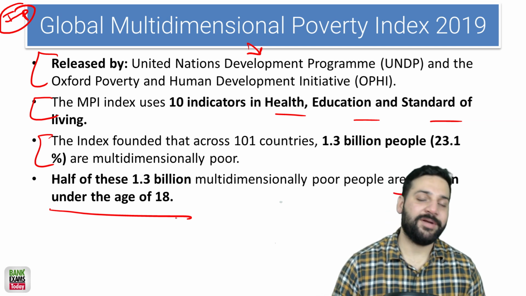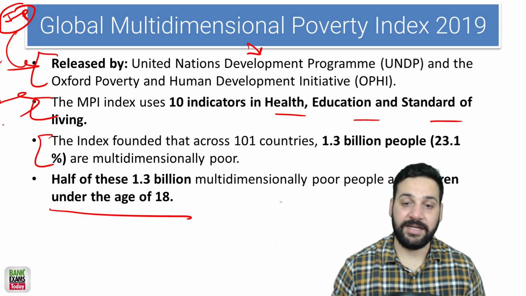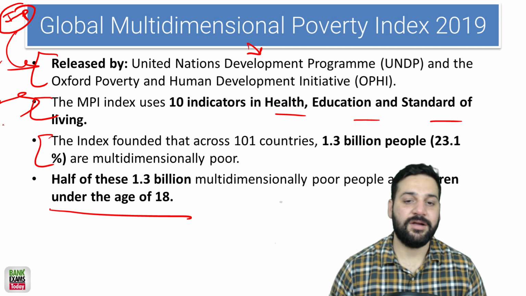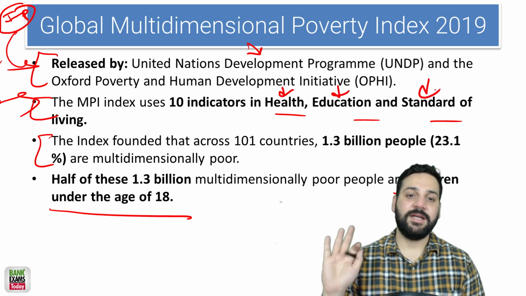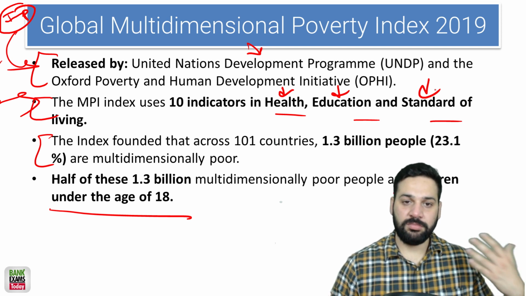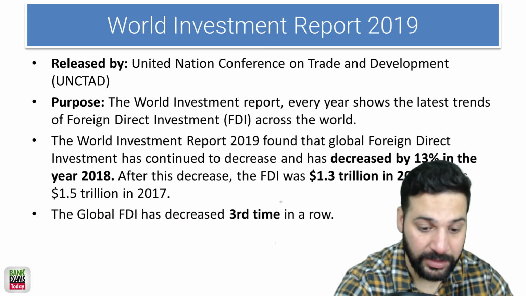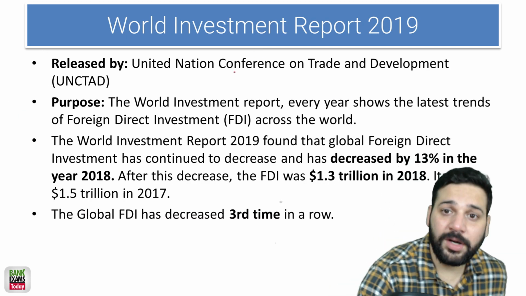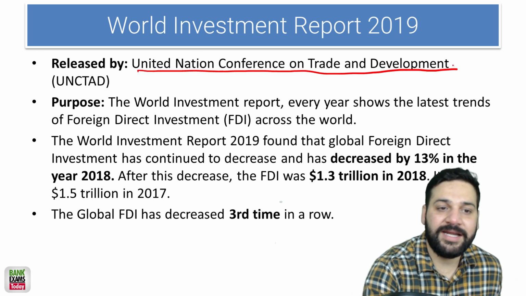So what is important here, who releases it, and there are 10 indicators which are divided into 3 parts: the health, education, and standard of living. So this is really important: health, education, and standard of living. 3 dimensions are there. So released by UNDP, OPHI. So these first 2 parts are very important. So you should understand what is important, what is not. World Investment Report 2019 released by United Nations Conference on Trade and Development.